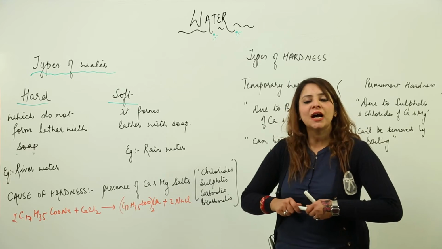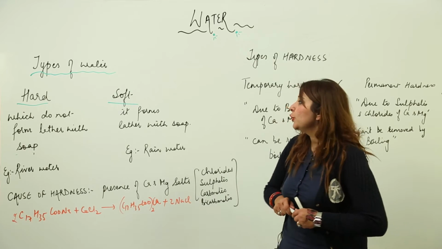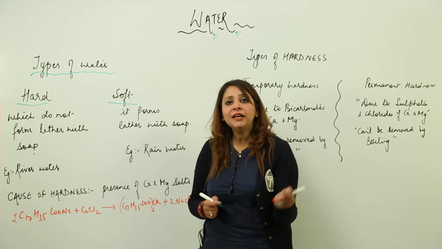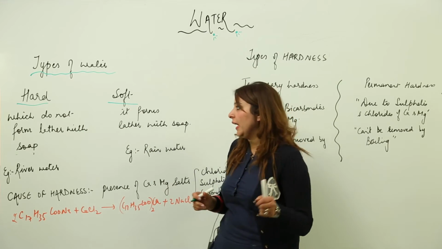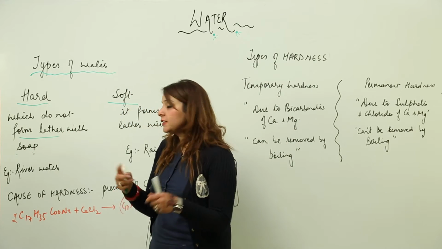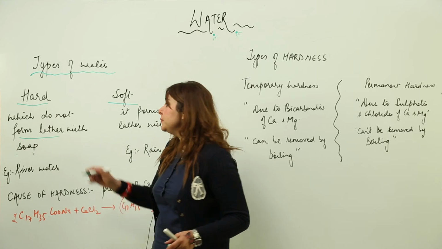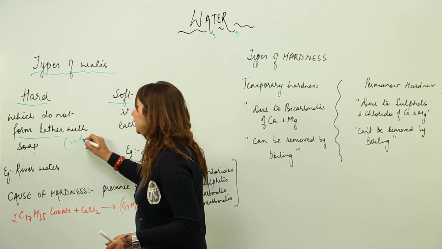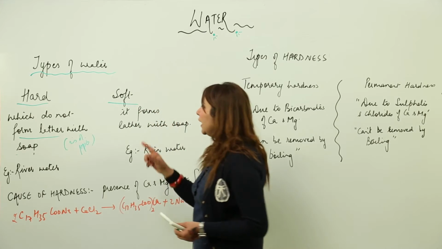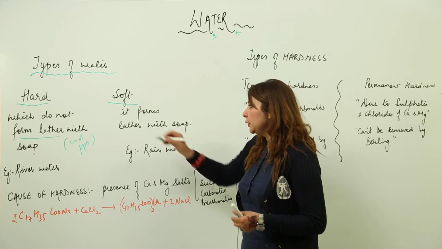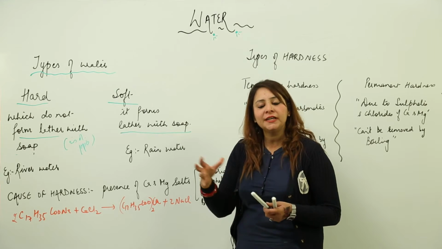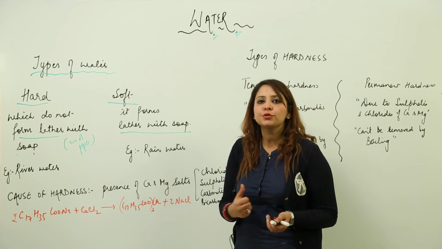Now we are going to start with the types of water. So we have hard water and soft water. The water is called hard water when it doesn't form any kind of lather with the soap, and instead it forms an insoluble precipitate with the soap which sticks to the cloth. And soft water produces lather easily with the soap and doesn't form any insoluble precipitate which sticks to the cloth.